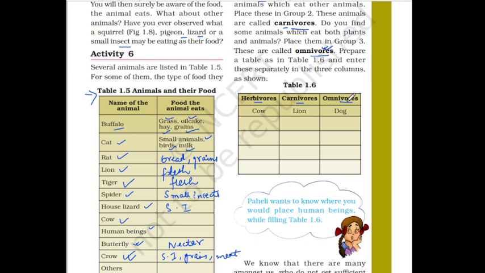Now students, what we are going to do, first let's talk about herbivores, those which survive on plant-based products. First one is cow, after that elephant, then goat, donkey, camel, in fact rabbit, right? All these are herbivorous animals.